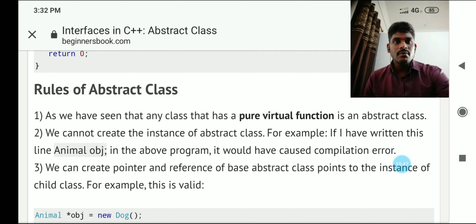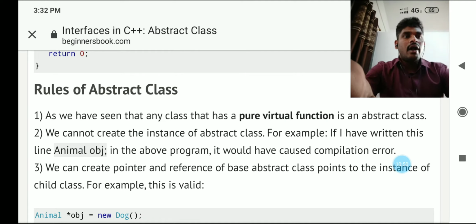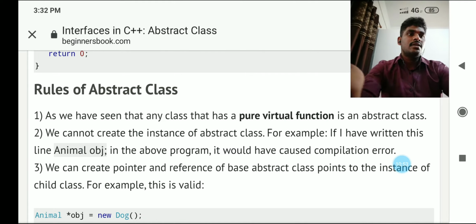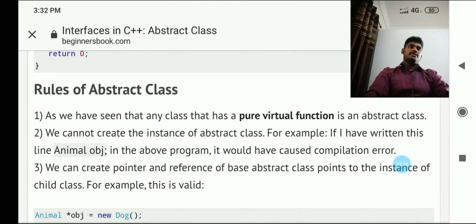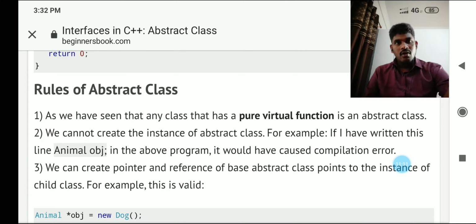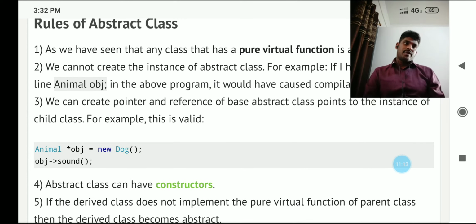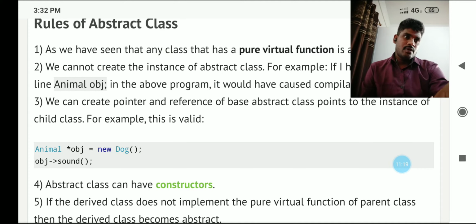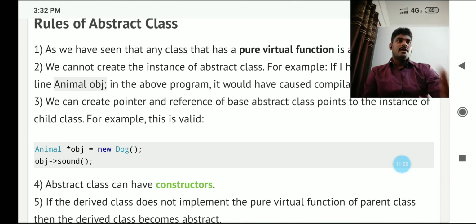Third, we can create a pointer and reference of the abstract base class that points to an instance of the child class. It means, for example, you want to call an abstract class. Then how can you do it? Simple, by a pointer or reference. I already told you that Animal object is not possible. Accessing the members of the base class by calling through an object is not possible.